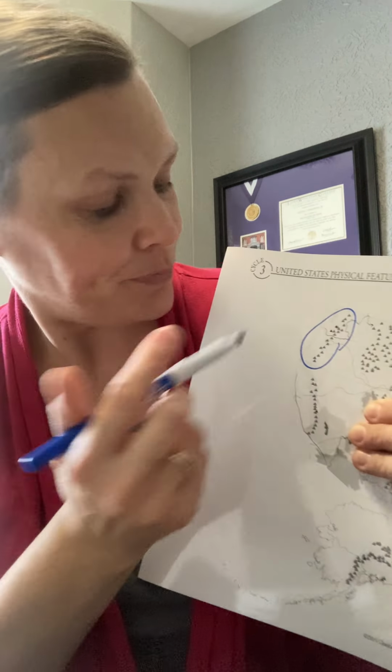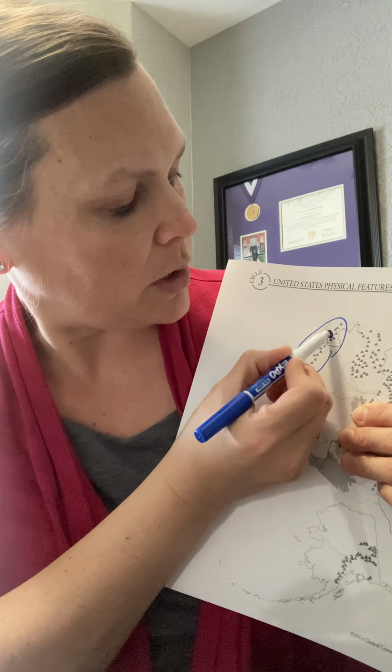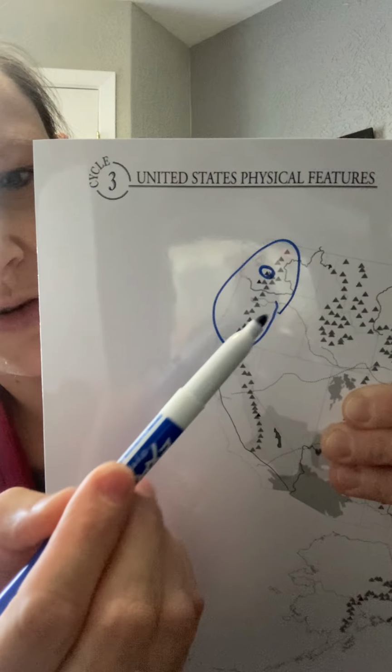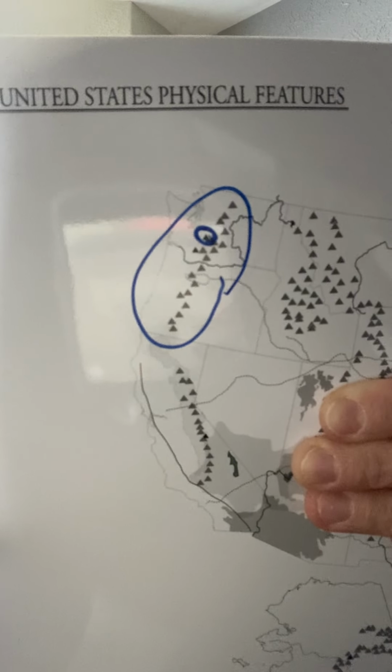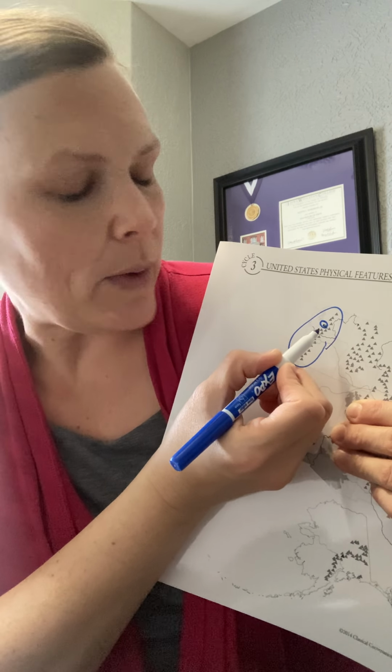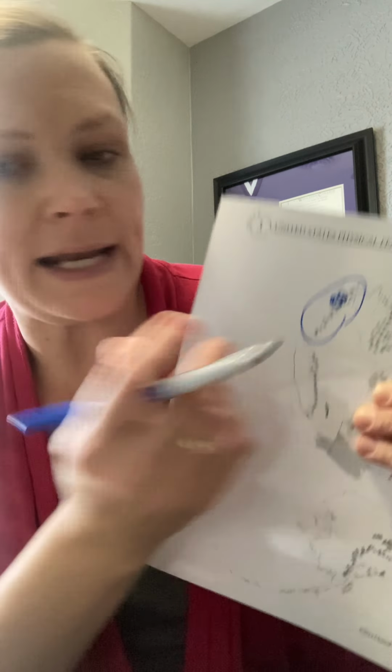Mount Rainier is the little dark one. It's darker, like a black, than the others. The others are more of a dark gray. That may be hard to see, but Mount Rainier is black. South and a little bit west of Mount Rainier is Mount St. Helens.